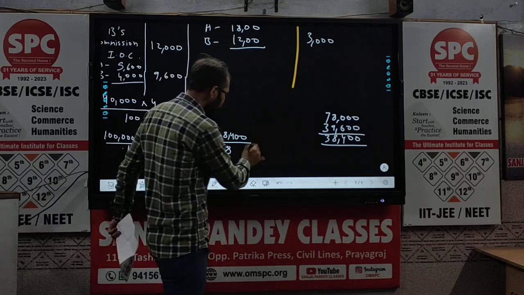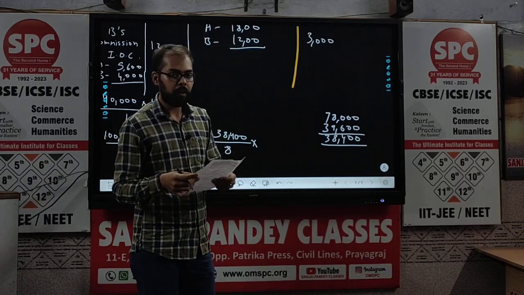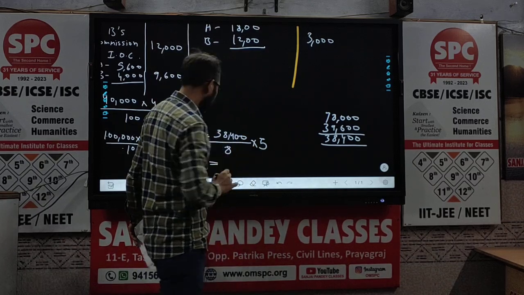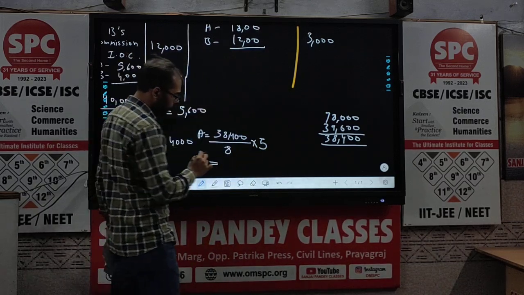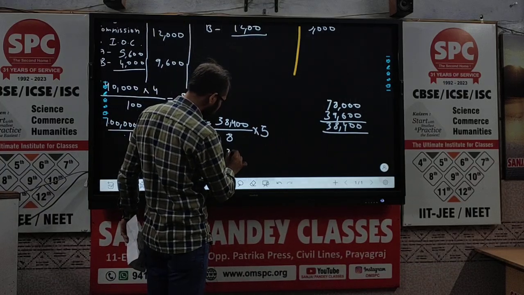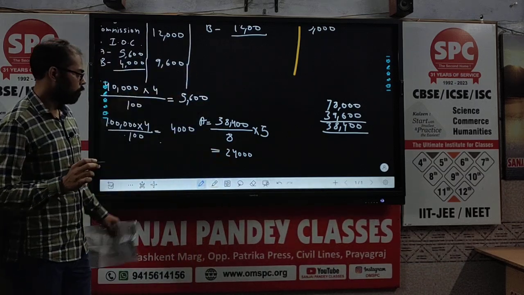So let's divide it by 8 and then multiply it with the profit share of Mr. A, which is 5. So what you will get? Quickly calculate it. You will get rupees 24,000.